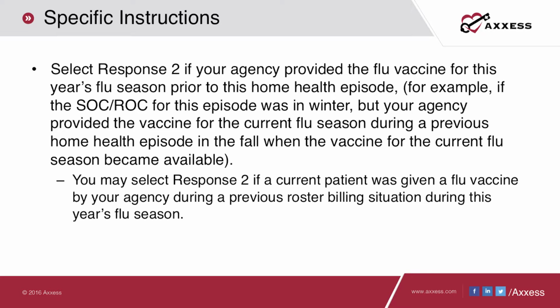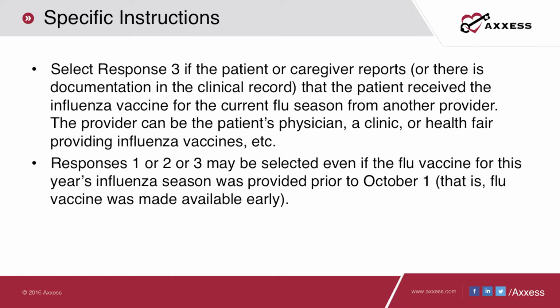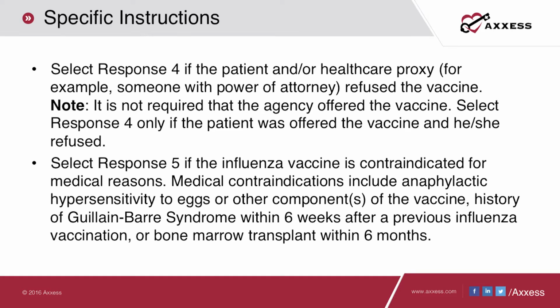the flu season. In other words, the flu vaccine was administered when the vaccine became available or during an earlier episode of care. Response 3 is indicated if the patient caregiver received the flu vaccine from another provider, which could include the physician, a clinic, or a health fair. Response 4 is applicable if the patient refused the vaccine.